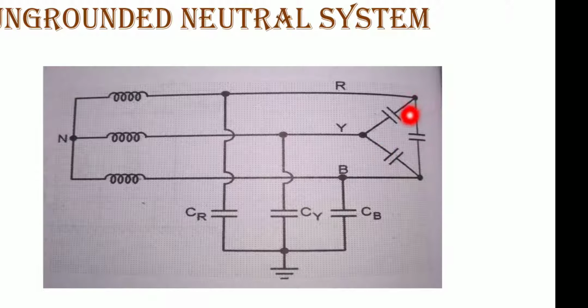So it is connected in a delta manner, and the latter it is going to be connected in a star fashion here. Getting? One more important thing here: the delta connected capacitances will have very little effect on the grounding characteristics of the system. So that is the reason the delta connected capacitances effect will be very least itself. So this effect of the capacitance is going to be neglected here.